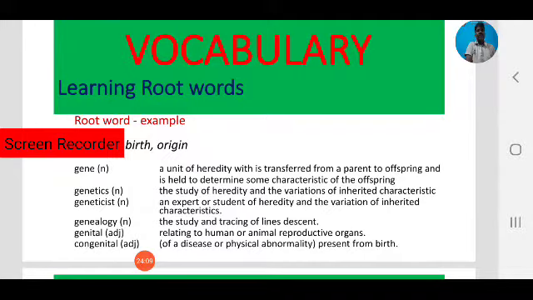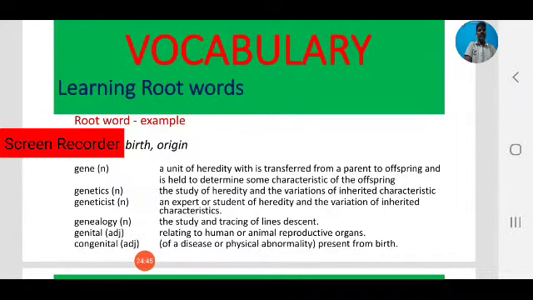Okay. Next, genealogy. Always keep the root word in mind, that is Genesis. Genealogy, the study of tracing lines of descent, where you are from. Go back to roots. Right. Next, genital, that is another word, meaning relating to human or animal reproductive organs.